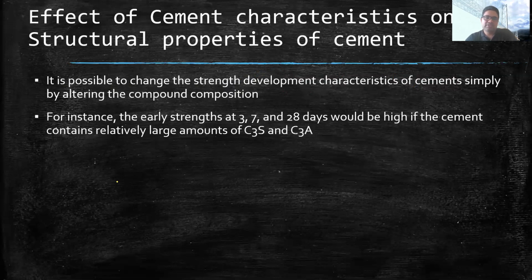Here it says, for instance, the early strength at 3, 7, and 28 days would be high if the cement contains a relatively large amount of C3S and C3A. So you can see a large quantity of C3S is in the cement because it is mainly responsible for the early strength of the cement. C3A is also responsible to some extent for the early strength of the cement.